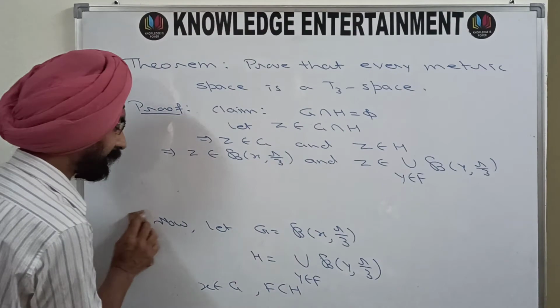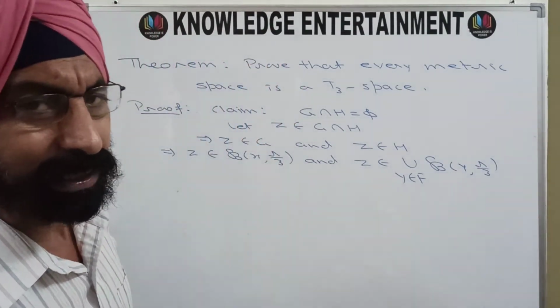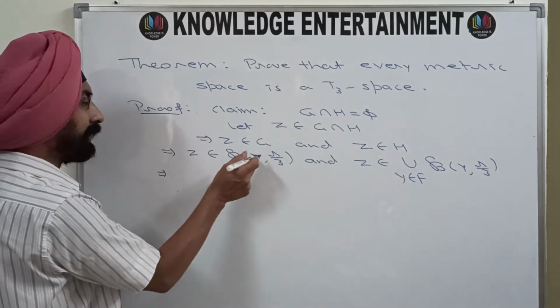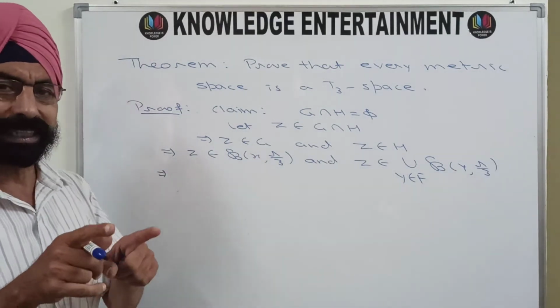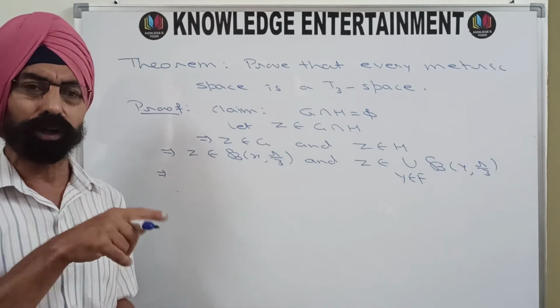The only thing that has been changed here: earlier we were working with the open intervals and now we are working with the open balls. So this means earlier we were talking about the distance as mod of x minus z, mod of z minus y.